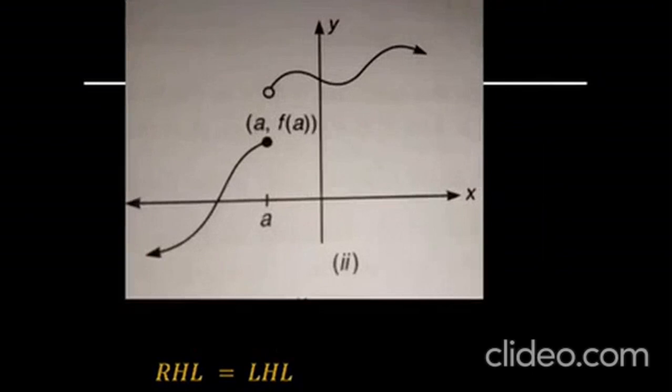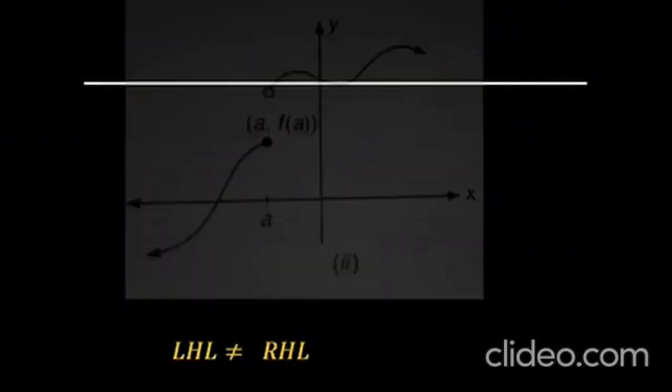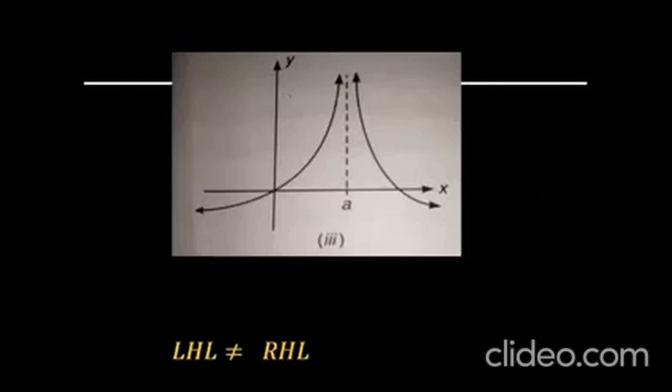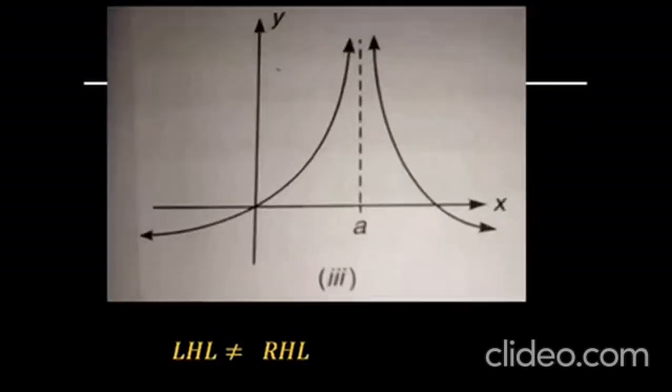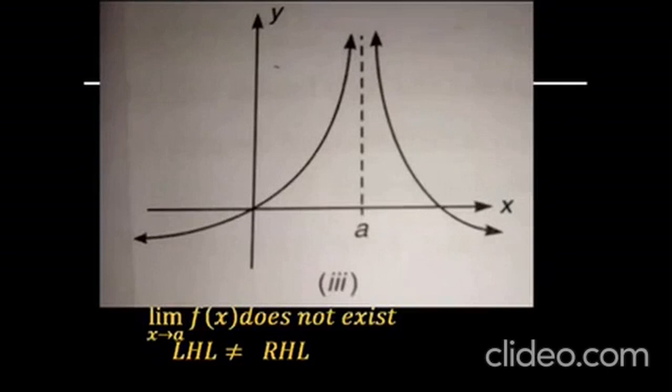So we can say the function is discontinuous at the point A. In the third graph, the limit does not exist because it approaches infinity near the point A. The left hand limit is not equal to the right hand limit and the graph doesn't meet at the point A. So f(a) is not defined, and this is not a continuous function.